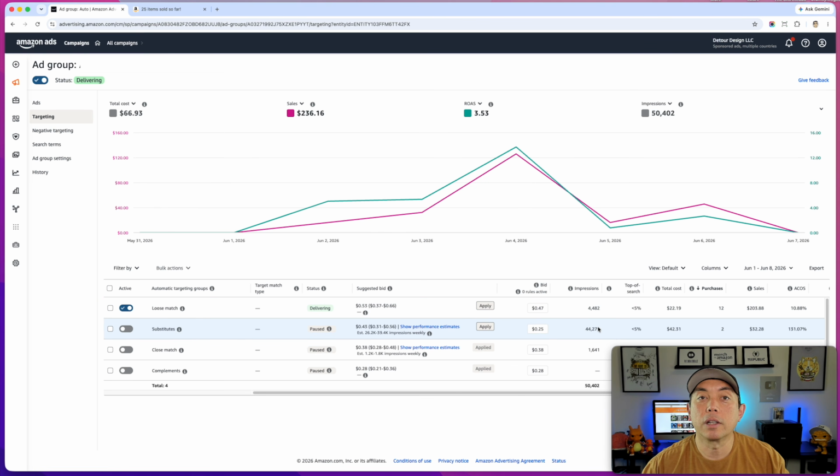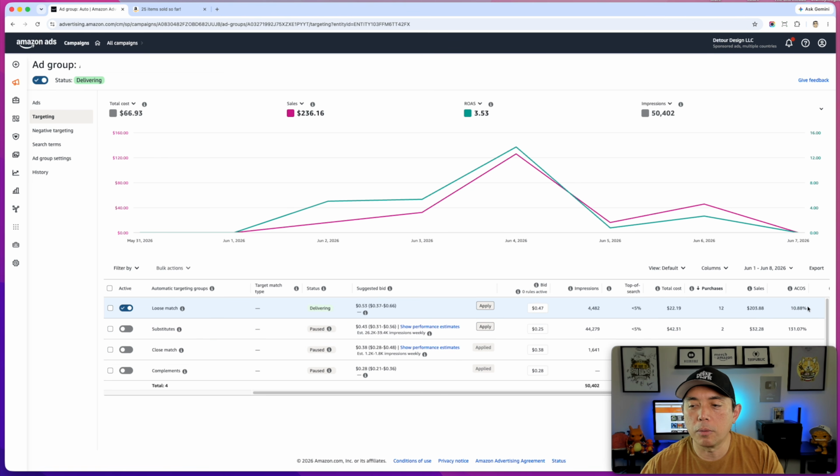And remember, we want the lower ACOS because we're getting more sales for the money that we're spending. Now we want to get close to that 17%, so I probably can get it to maybe a 15 or something, but I don't want to go over 17 because then I'm spending more than I'm actually making, and that's not what I want to do.